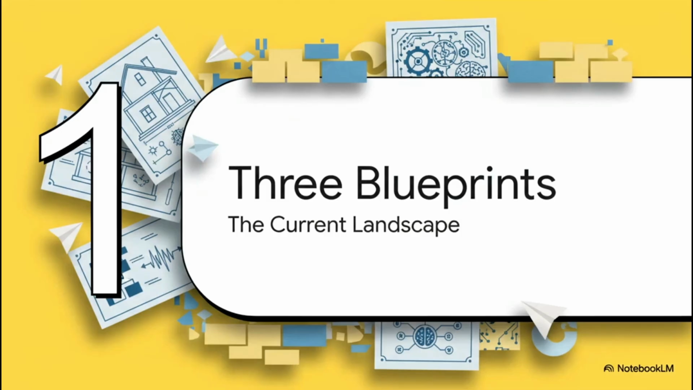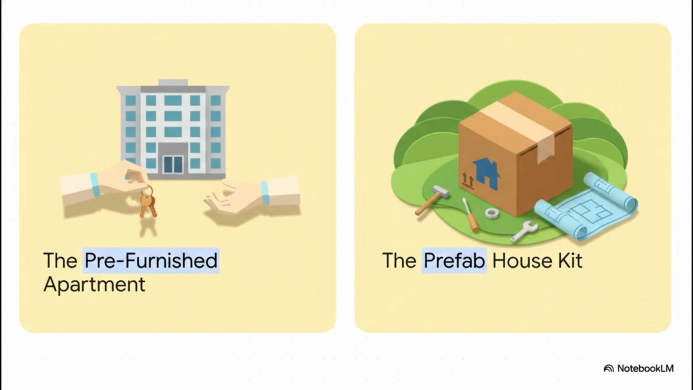All right, first up, let's look at 3 different blueprints for getting this thing built. Each one represents a completely different philosophy on how to construct your digital home. So think about it. You could go for something like a pre-furnished apartment, totally move-in ready. Or you could get a prefab house kit that you put together yourself. Both get you a roof over your head, right? But the amount of ownership and flexibility you have, totally different worlds.